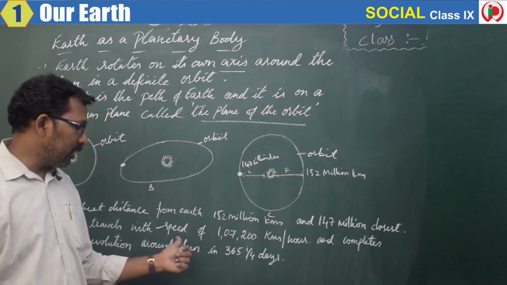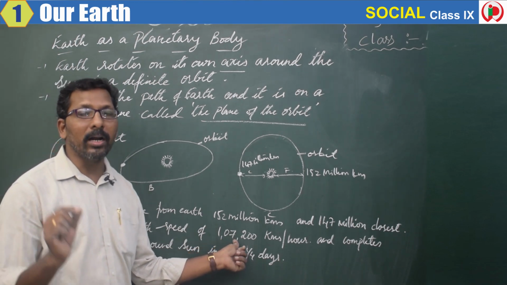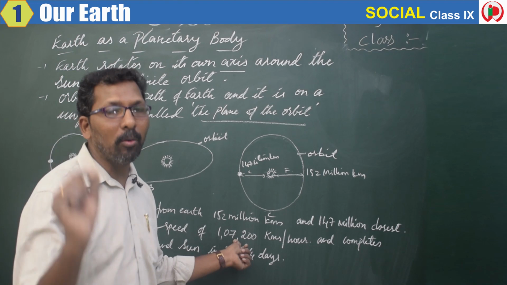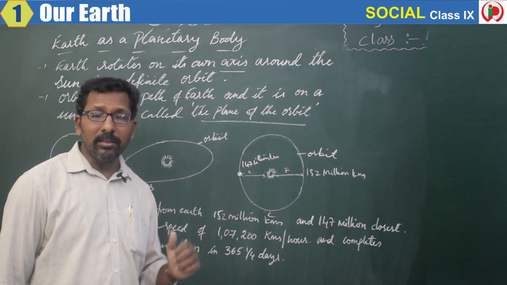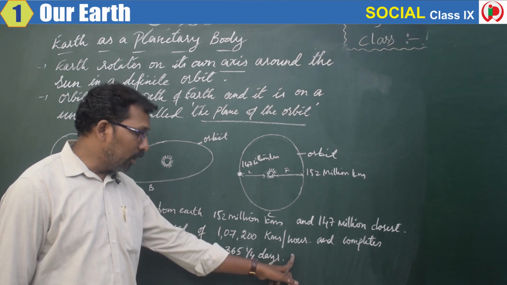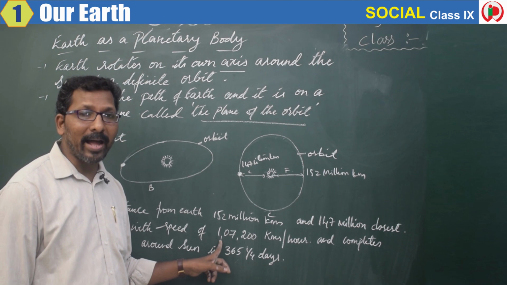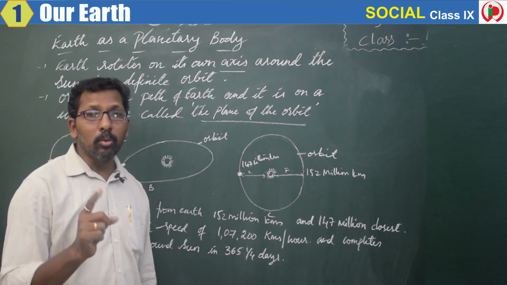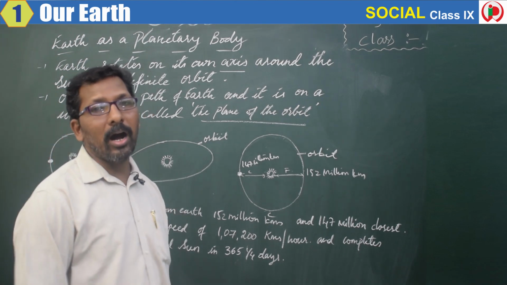The speed of the Earth is 1,07,200 kilometers per hour. That means in 1 hour, it covers 1,07,200 kilometers of distance.